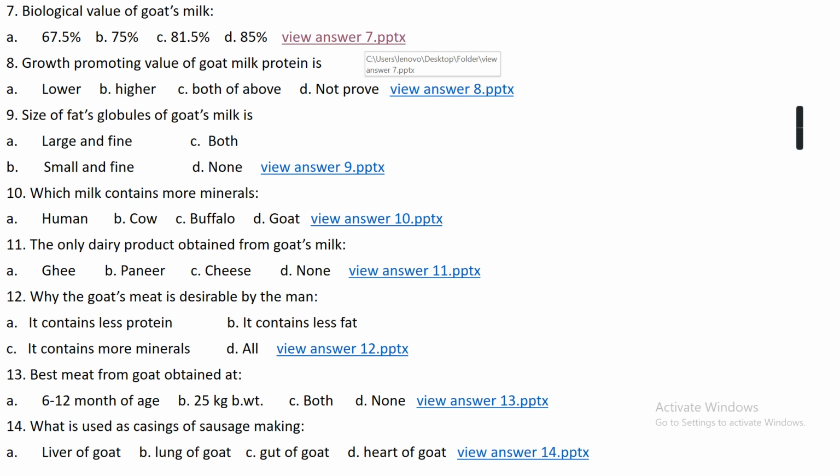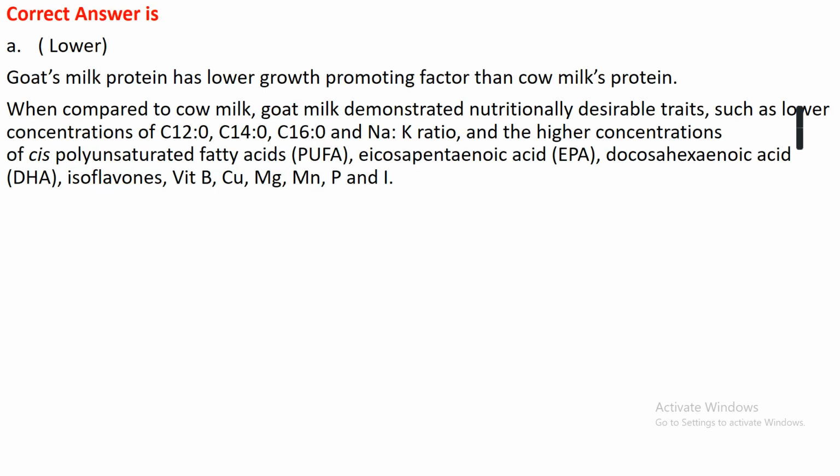Question number 8, growth promoting value of goat milk protein is option A lower, option B higher, option C both, option D not. The right answer is option A, that is lower. Goat milk protein has a lower growth promoting value as compared to cow milk protein.